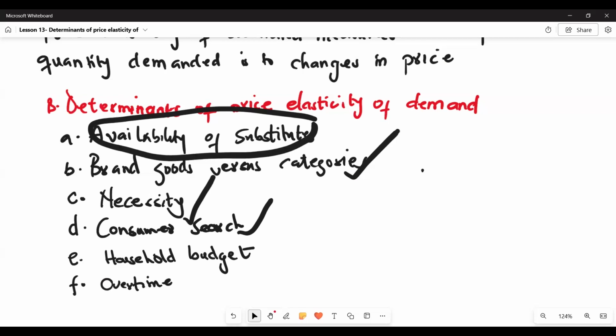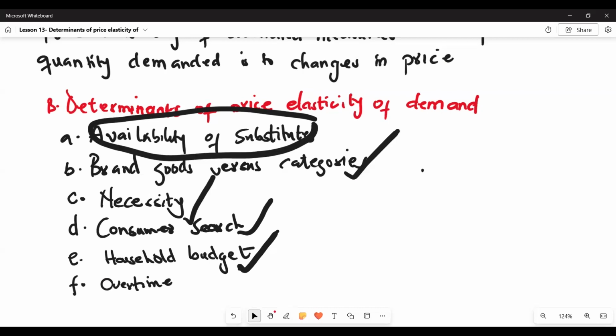Now, the next factor that determines price elasticity of demand is how important that good is with regards to your household or individual budget. A change in the price of a good or service affects the purchasing power of a consumer's income, and that affects the amount of a good that a consumer will buy. If a good takes a big chunk of your budget, when the price of that good increases, you might buy less of it or drastically less of it because it affects your budget hugely.